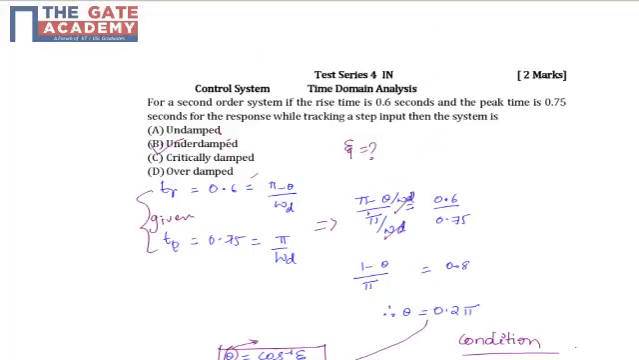So from the given data, we found out the characteristics of the system.